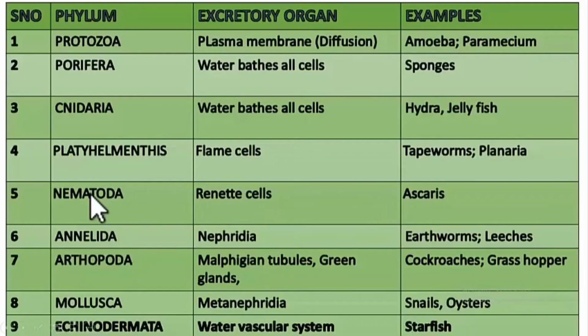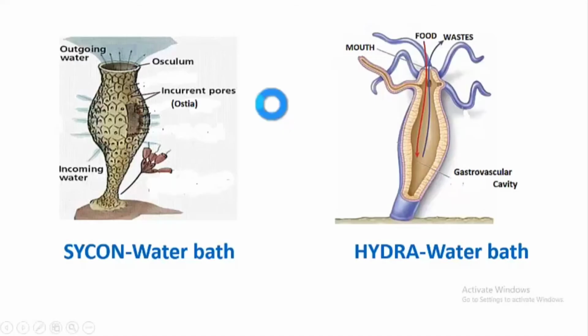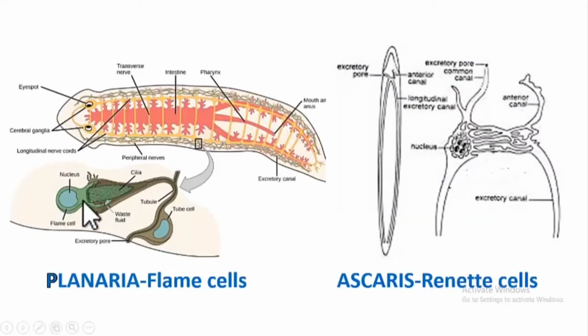The next phylum is Platyhelminthes. Platy means flat, helminthes means worms. So we find flat worms here. Examples are tapeworms and planarians. In these organisms, there are specialized cells for excretion. They are called as flame cells. You could see a flame cell here. This is how a flame cell looks like.